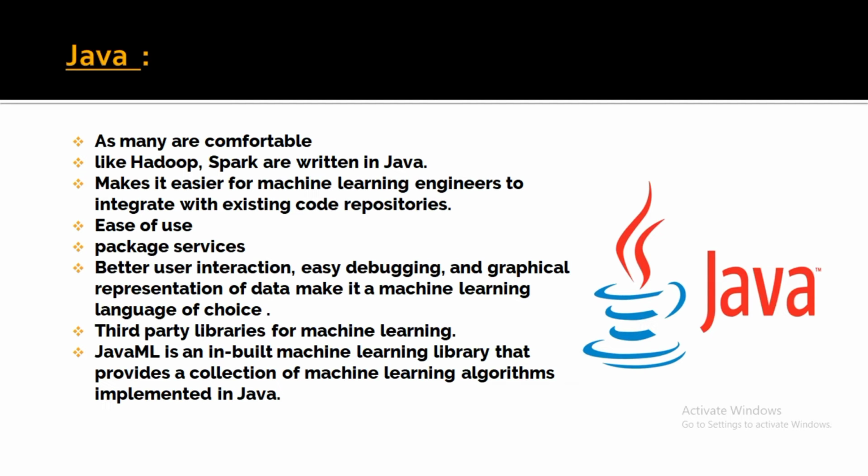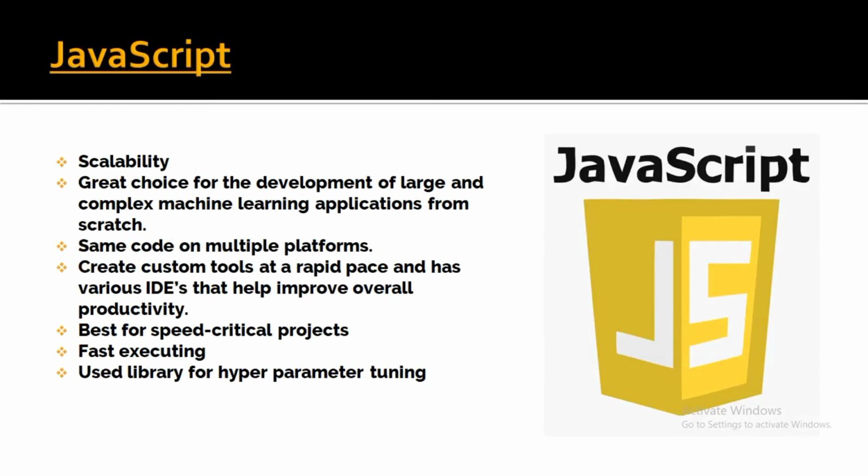In the JVM, Java ML is one of the built-in libraries available in Java which provides you the machine learning algorithms implemented in Java. Similarly, we have libraries in Python. In the same way, in Java we have Java ML, which is a library that will provide you the machine learning algorithms.